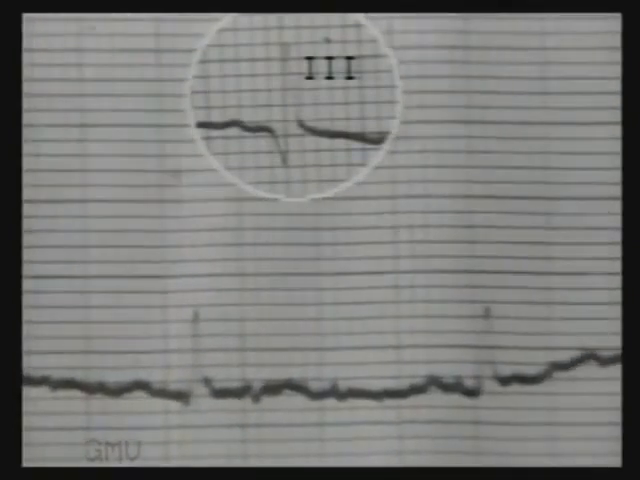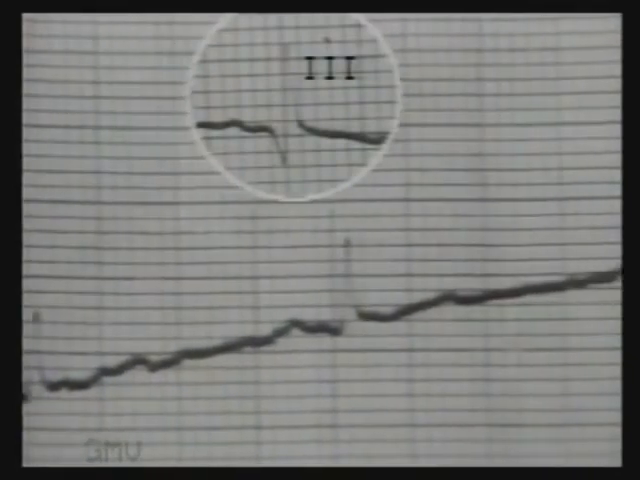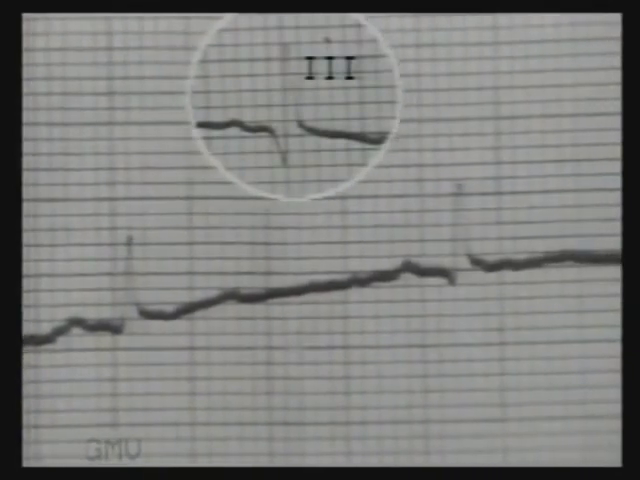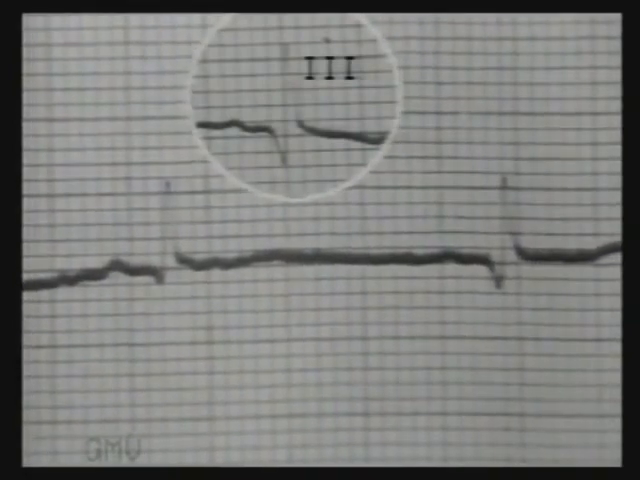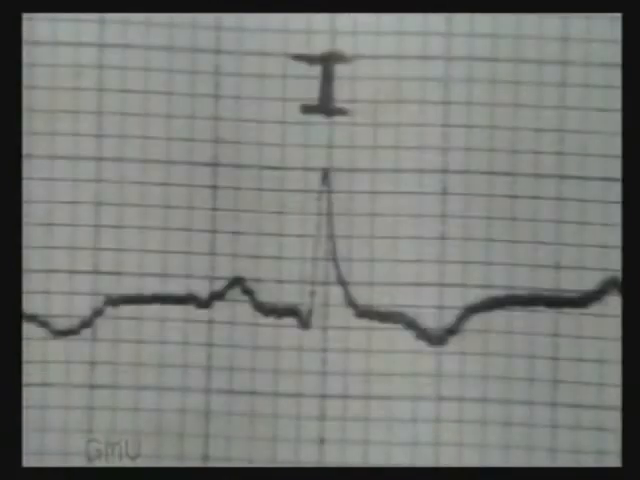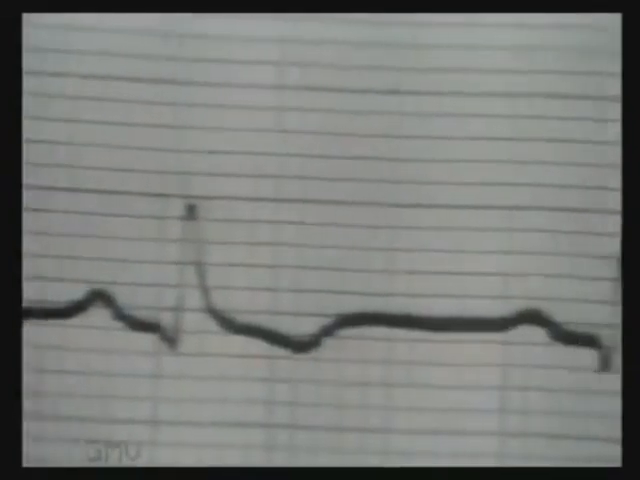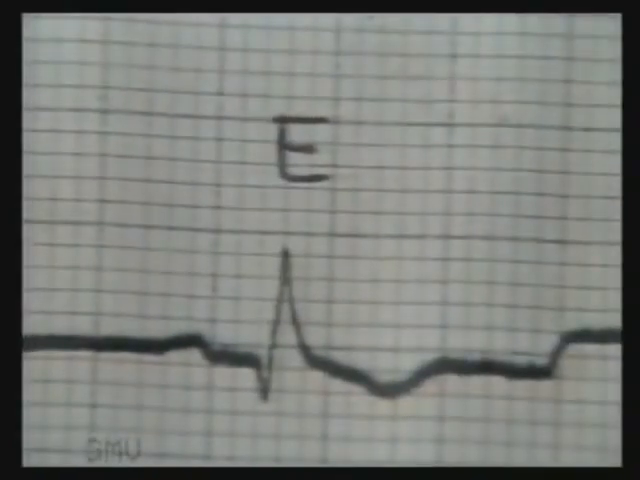In deep inspiration there is no Q wave, but on expiration the Q wave reappears. This is a normal non-pathological Q wave. So if Q wave is seen only in lead 3, take a tracing in deep inspiration. Now see another tracing, no Q wave in inspiration marked I, and note the appearance of Q wave during expiration.